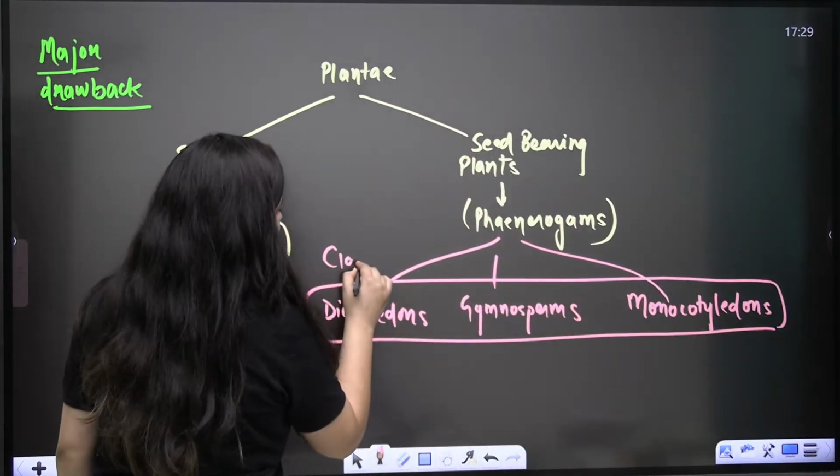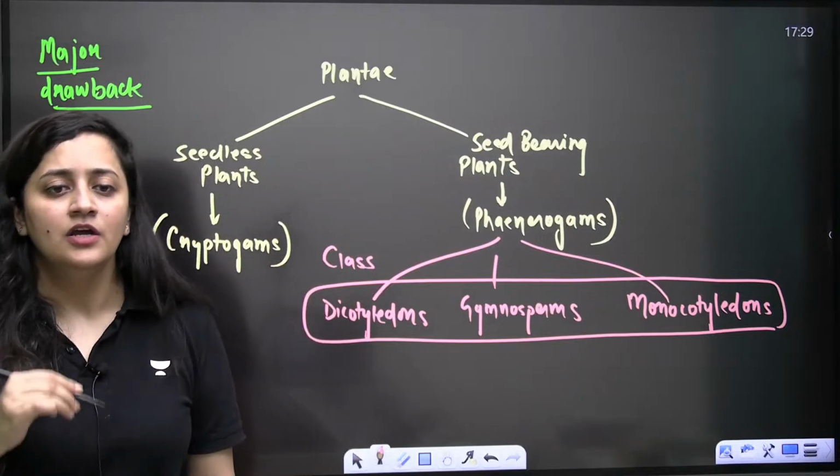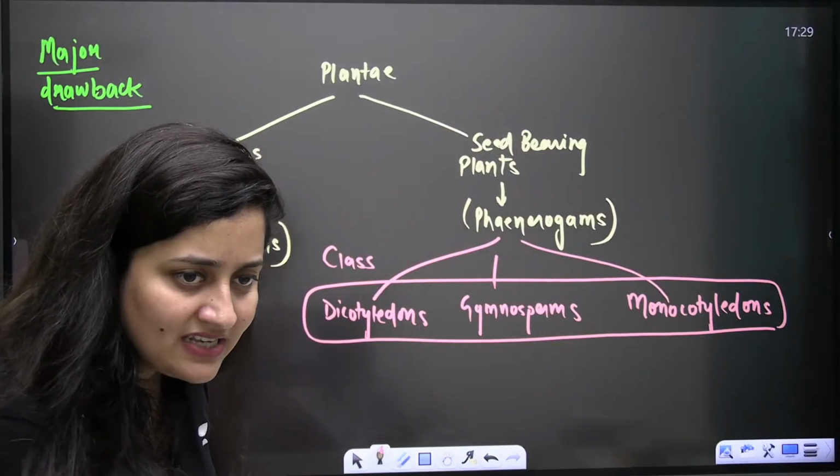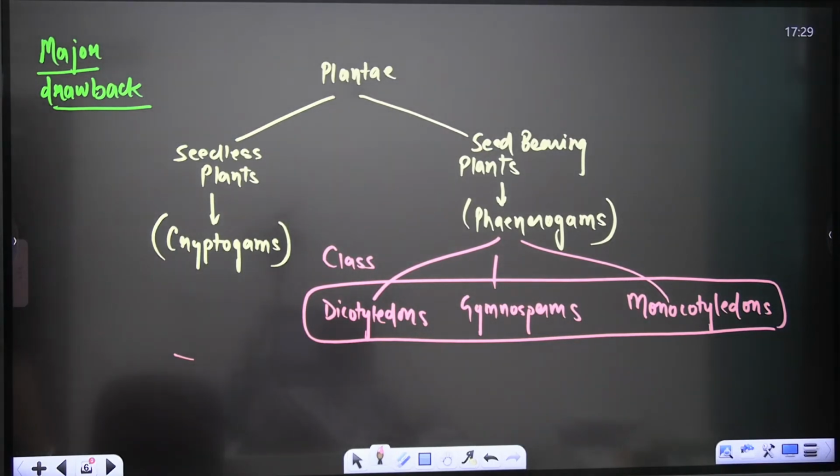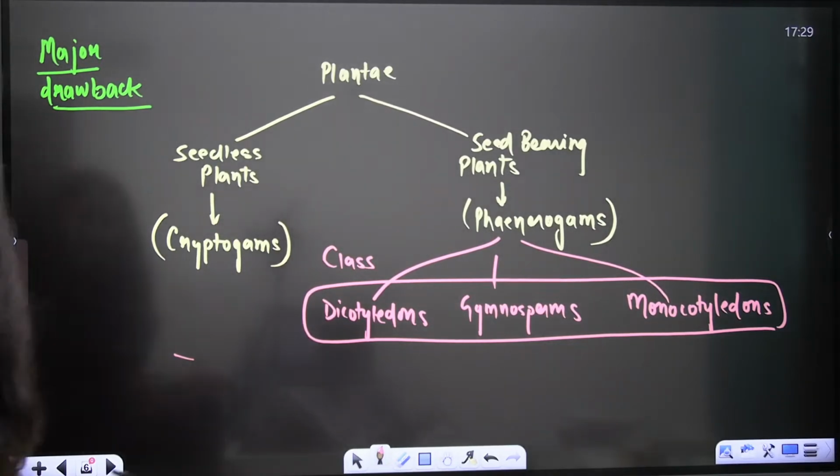Fine. So it was their drawback. Clear? It was their drawback. So who gave the natural system of classification? Your Bentham and Hooker. Right? It is basically accepted all over India, but I told you what the major drawback is. What is the major drawback here? Okay? Done? So this is what you need to focus on. In the three classes, this is what they have done. Okay. So next is what?